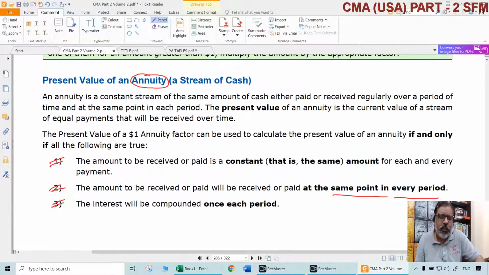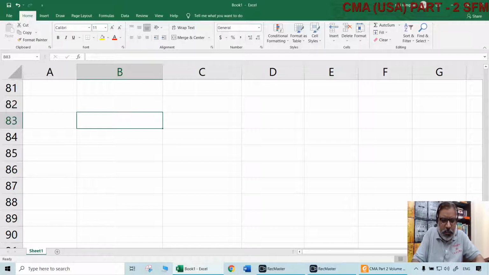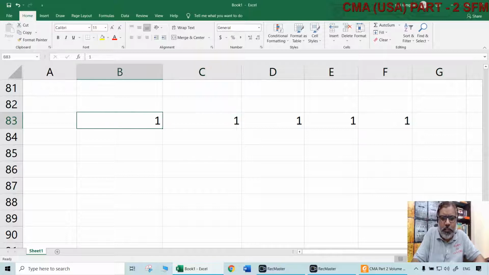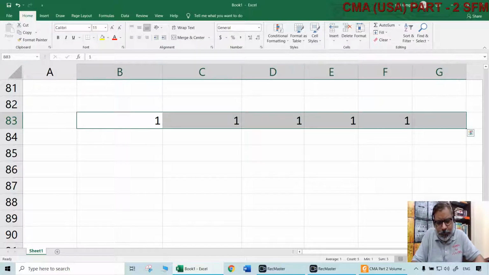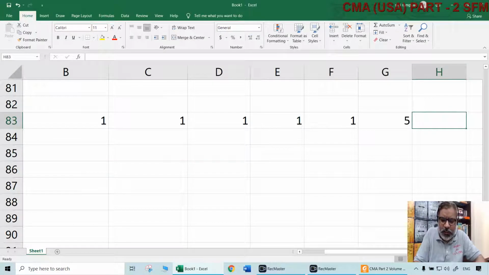Is the concept of annuity different for FVIFA and PVIFA? No, it is not. The only difference here is, earlier, we compounded the amounts that are invested. $1, $1, $1, $1, like that. 5 years it was invested. How much would it become after 5 years? It will not become 5. It will become 5 plus something.